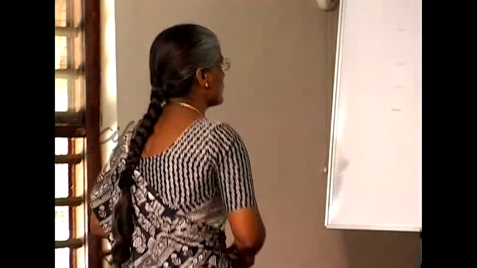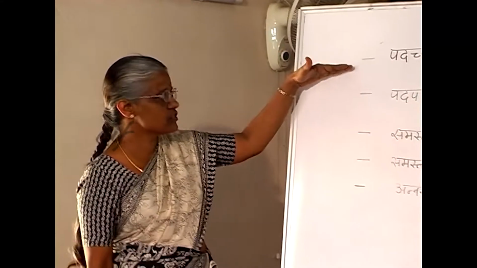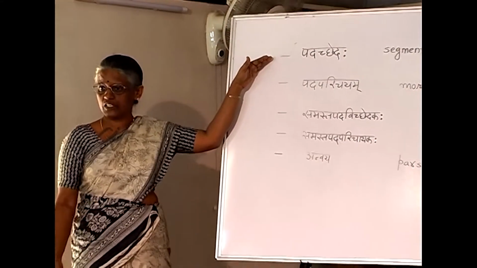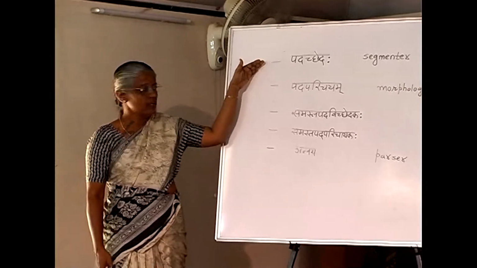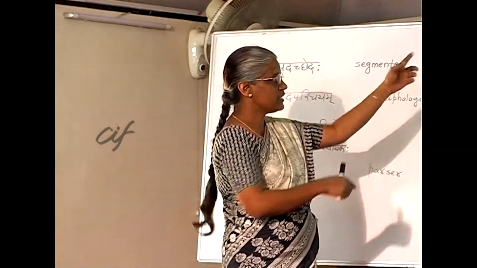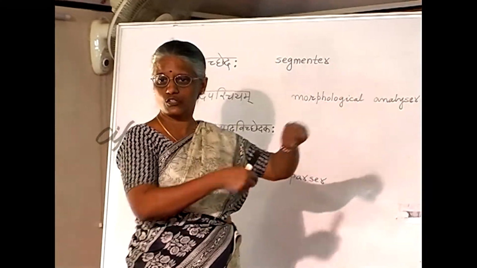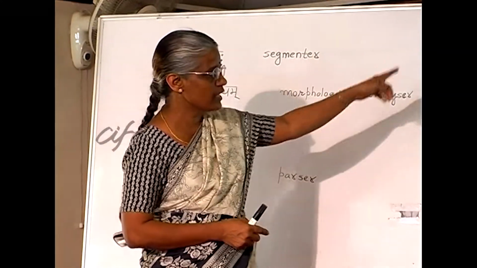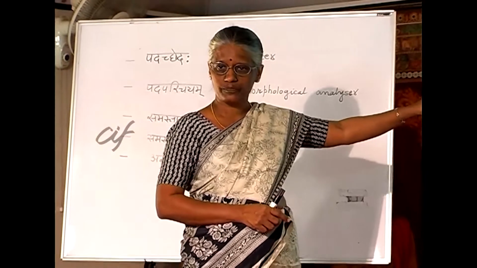Okay. For each of these tasks, we need various tools which help us in understanding. These tools are integrated here. Using these tools, this particular reader is developed.